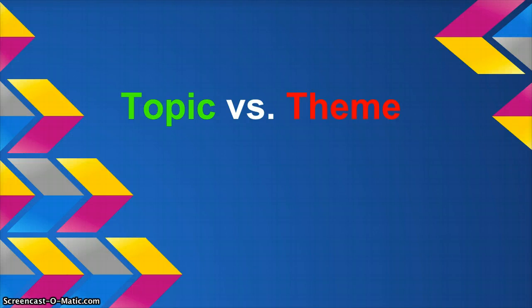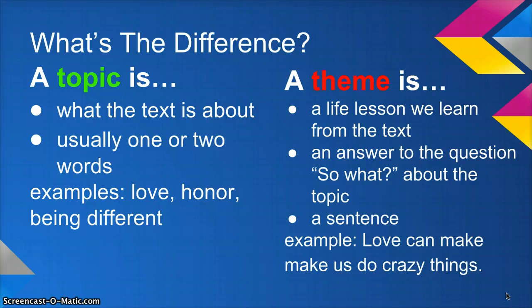Today we're going to talk about topic versus theme. First, let's begin by looking at the differences between a topic and a theme. A topic is what the text is about. It can usually be summed up in one or two words. For examples, love, honor, being different are all topics.